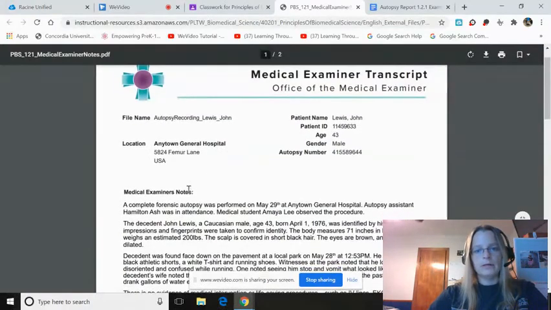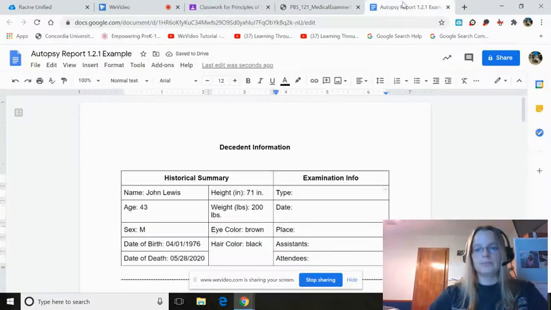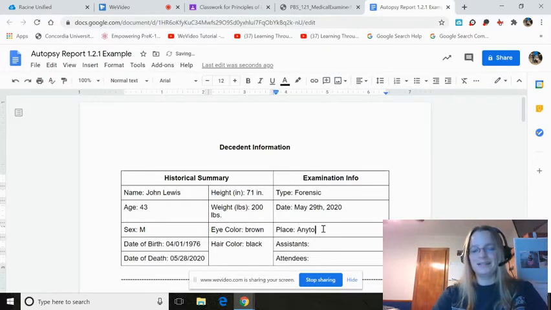Now we're going to do the examination information. So if we look, forensic autopsy. So that's what type of autopsy. And the date was May 29th. I'm just going to put 2020. Place, my favorite place, Anytown General Hospital.